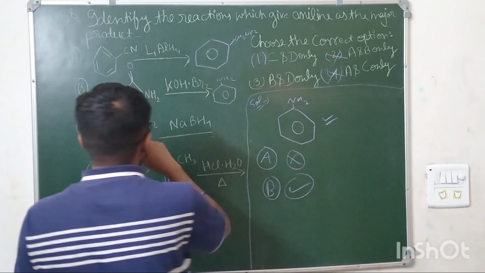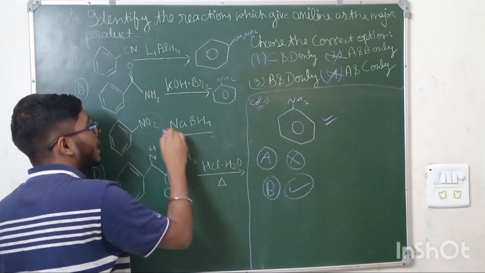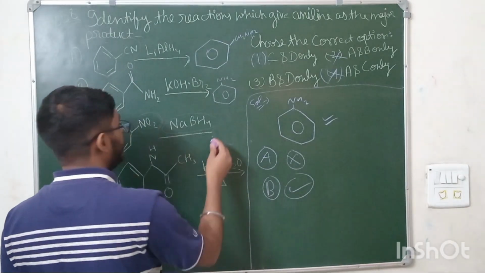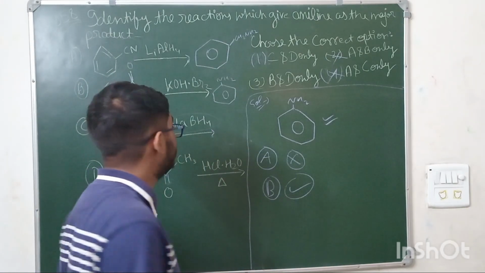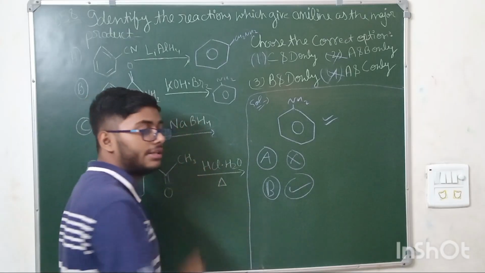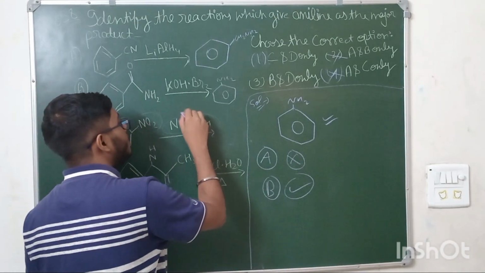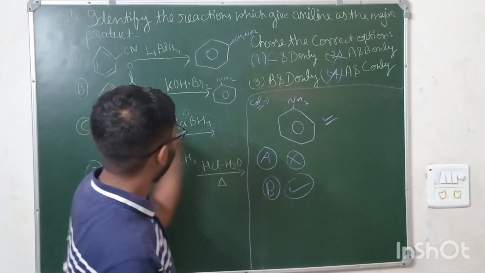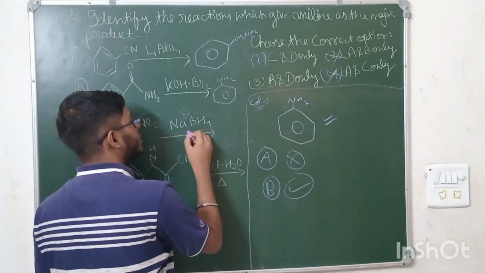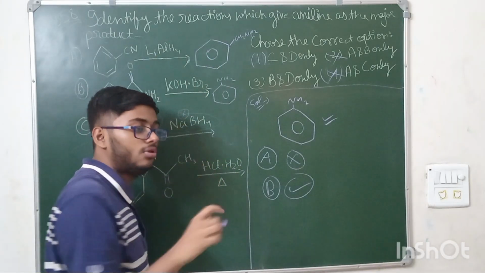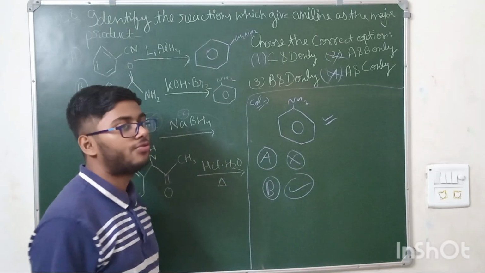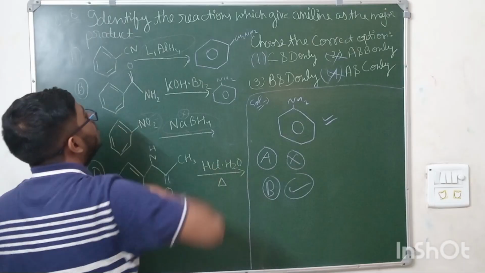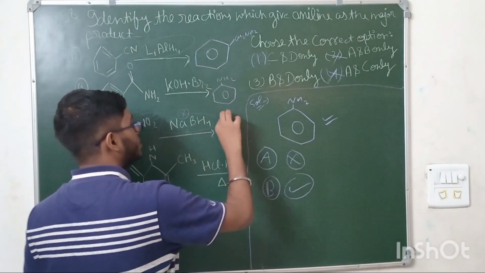And if we see the third one, so third one is saying reaction of nitrobenzene with NaBH4, sodium borohydride. Many students make a very common mistake here. They get confused that NaBH4 will reduce the nitrobenzene to aniline, but no. This is a very mild reducing agent. It can't reduce the nitro group to NH2. LiAlH4 is a very strong reducing agent, and it can reduce this to NH2. NaBH4 is generally used for ketones or aldehydes, and LiAlH4 is used for almost all the functional groups for the reduction. So no reaction would take place here.